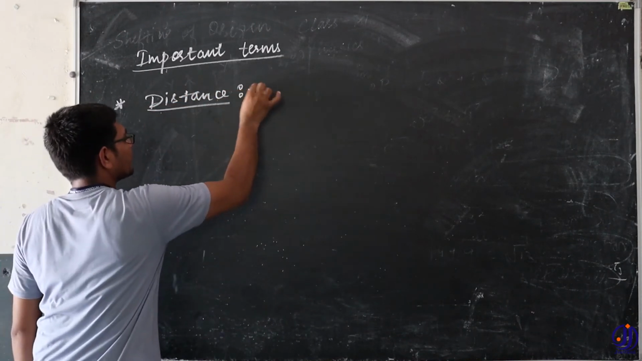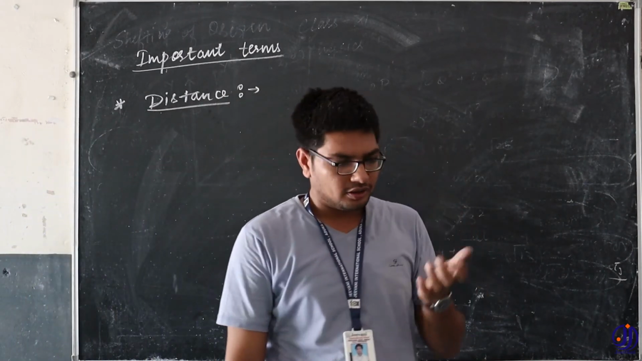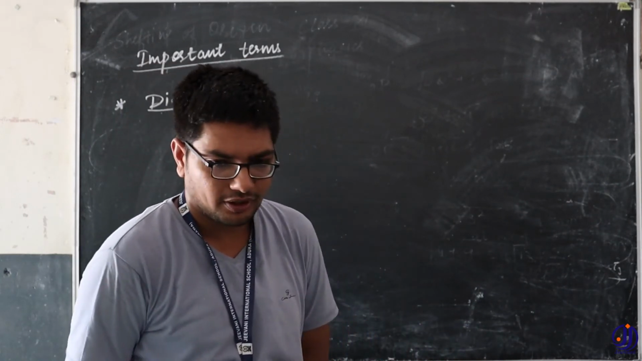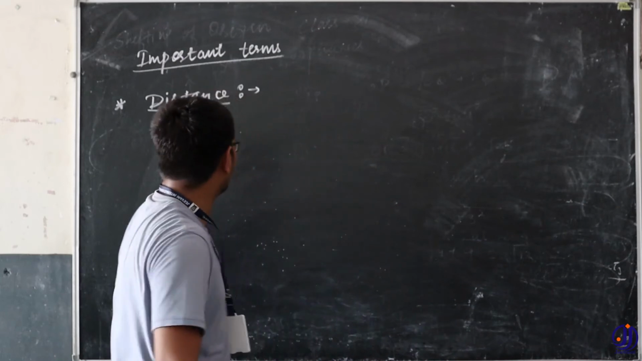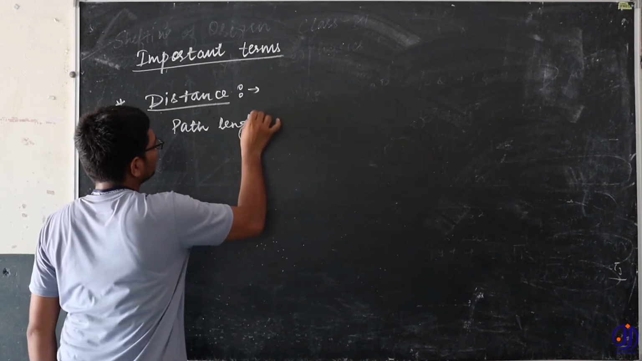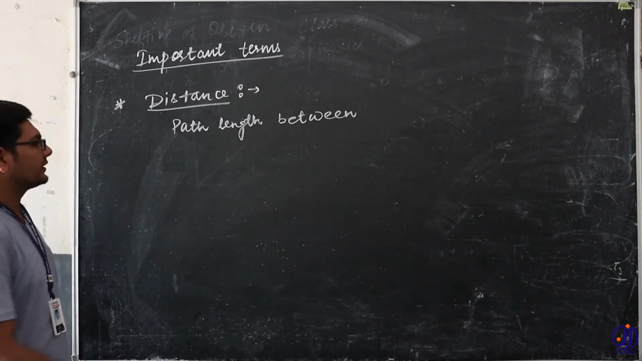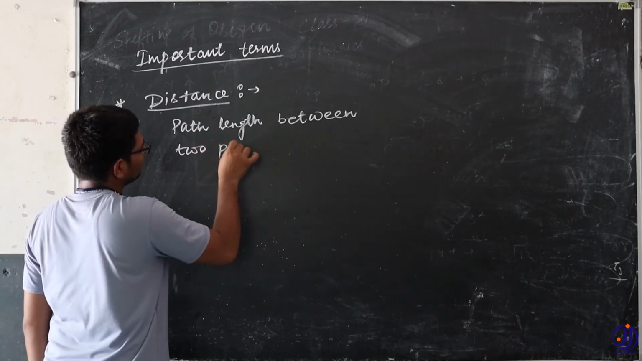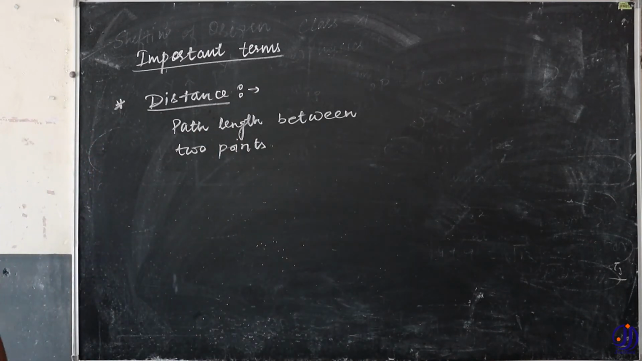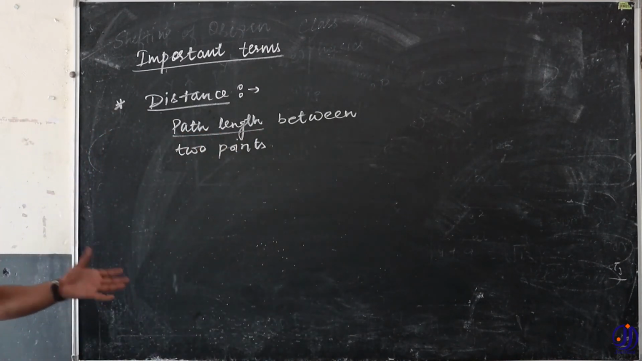What is distance, and how does it help us understand the concept of rest and motion? So students, distance is the path length between 2 points. Path length between 2 points is known as distance. What is the meaning of the word path length?